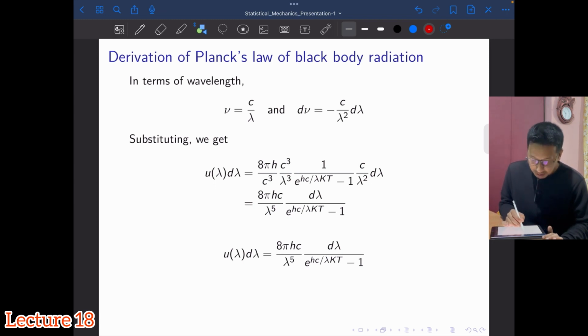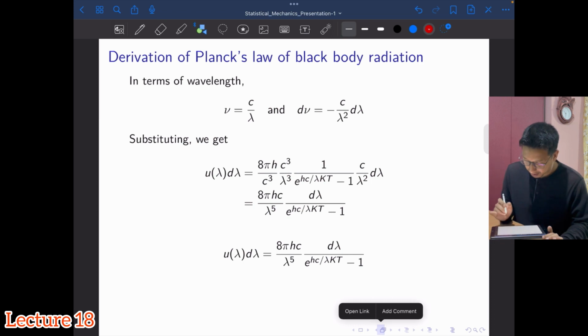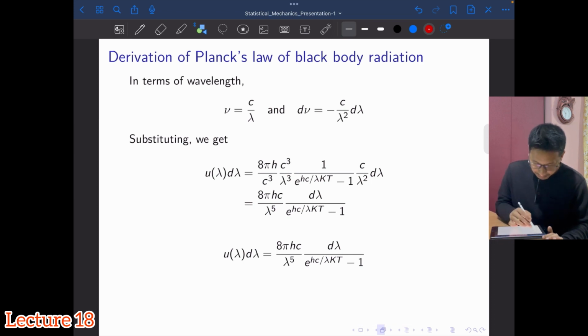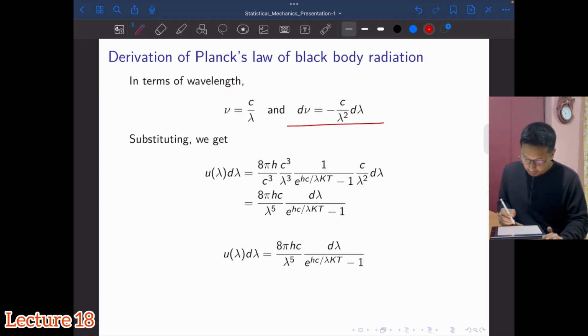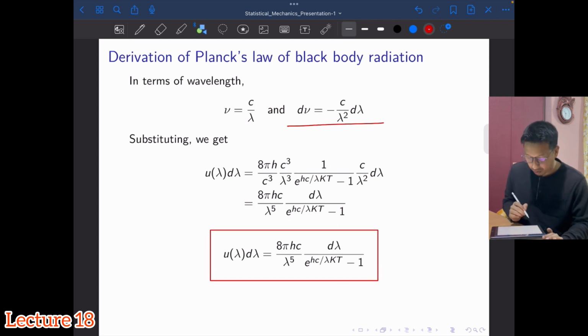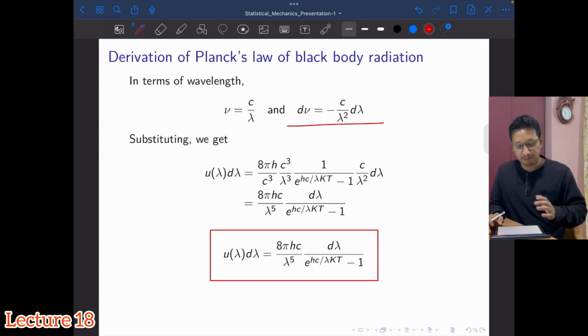So nu is equal to c by lambda, and d nu is given by this. Then you simply make the substitution for nu and d nu, and after this much algebra, you will end up getting this. So this is the expression for Planck's law of blackbody radiation in terms of wavelength.